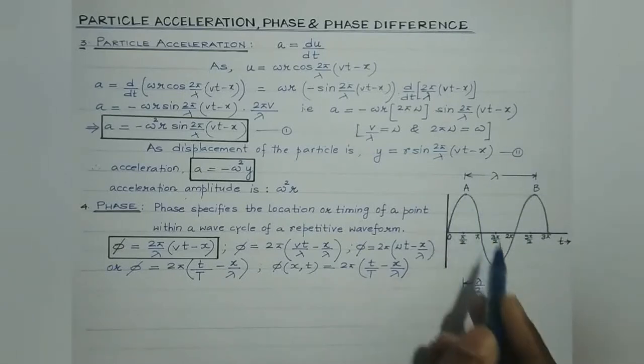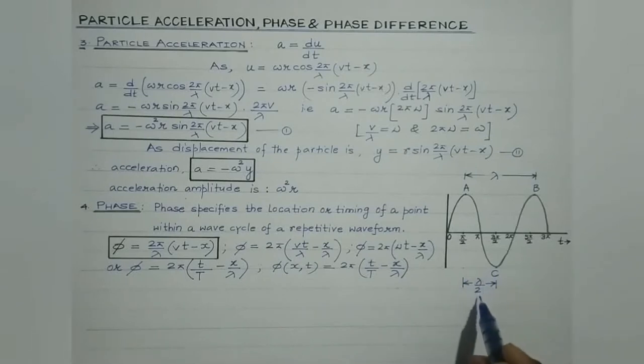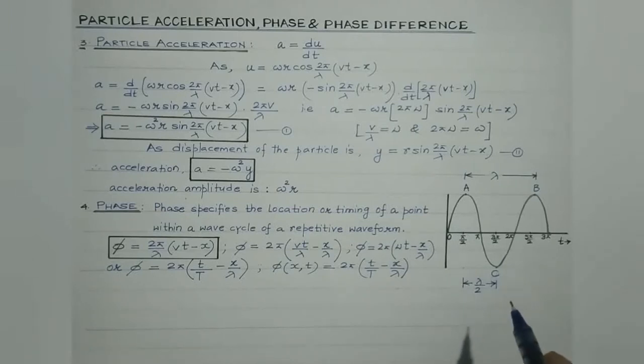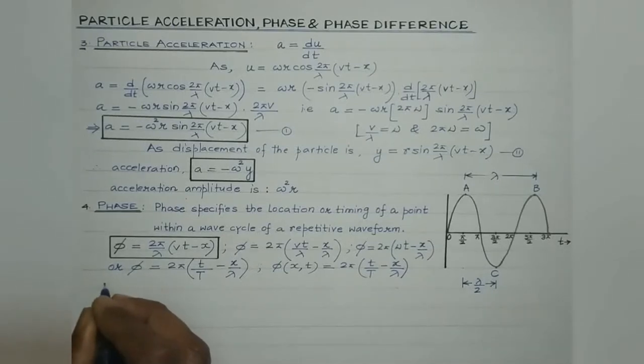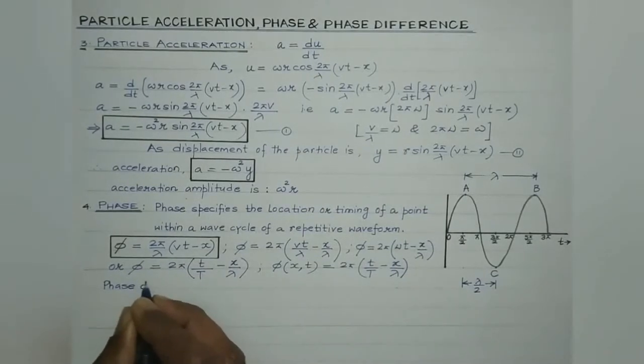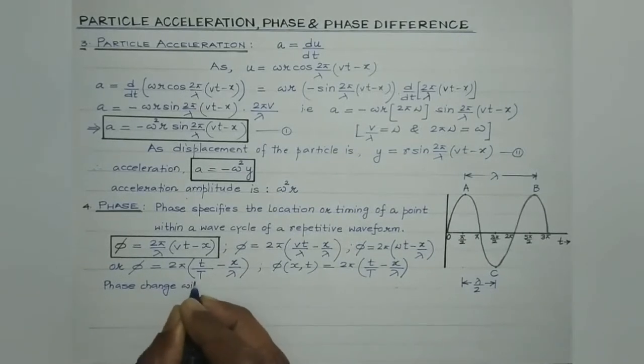While if the 2 points are at a separation of lambda by 2 or at an odd integral multiple of lambda by 2, then they are said to be out of phase with each other, right? Now students, let us discuss the phase change with time. How the phase changes with time.